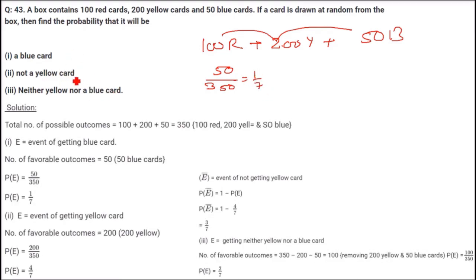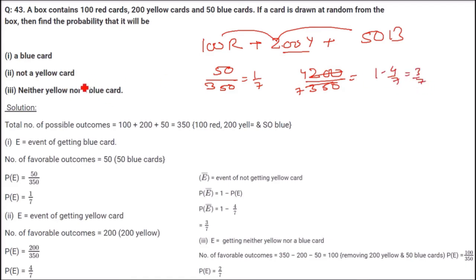This is the first one. Next, not a yellow card. Let us find out for yellow, then we'll subtract it from 1. Yellow is 200, so 200 is the favorable case for yellow, and the total is 350. You can take 50 common, and it is 4 by 7, the probability of getting a yellow card. But we have to find out for not a yellow card, so we subtract it from 1. It is going to be 3 by 7.